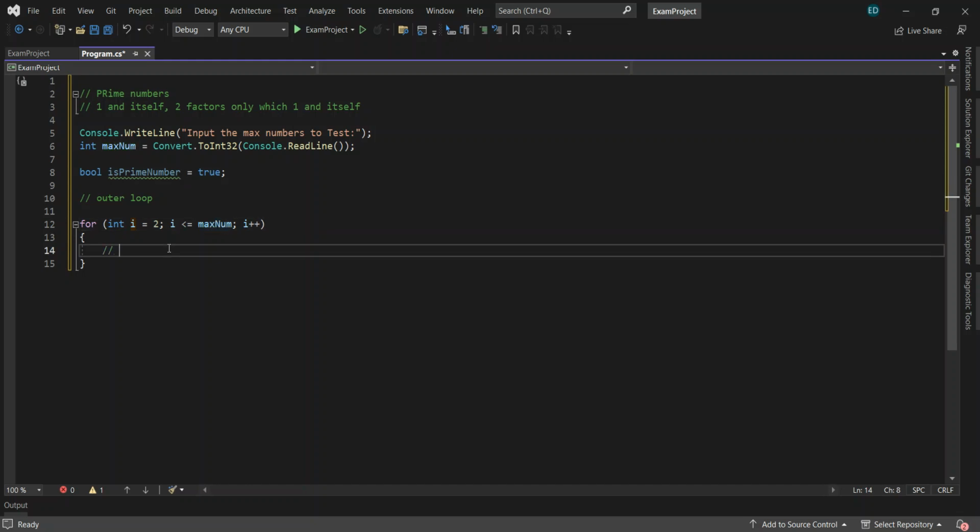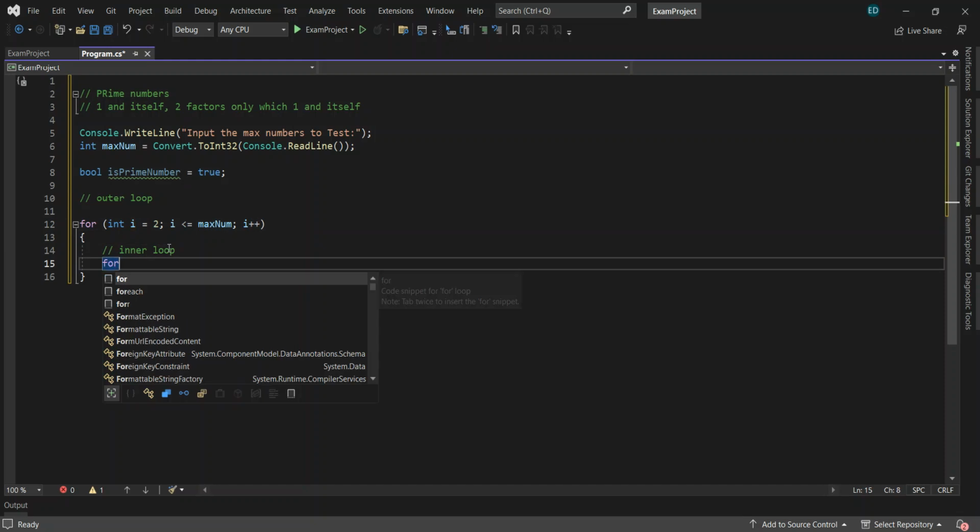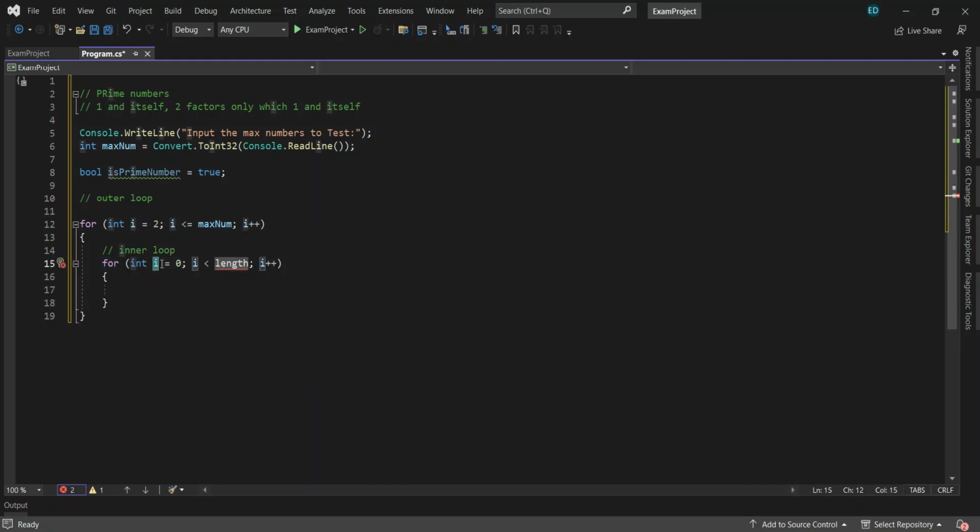Then we have our inner loop here. Let's say this is x, which is equal to the value of 2 again, and x is less than or equal to max number, x++.